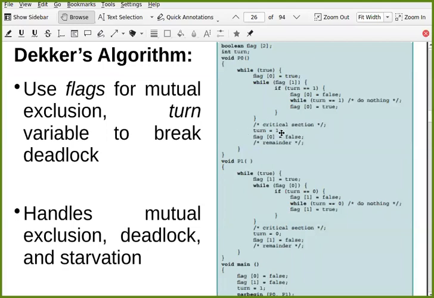Right? So there is no one who can set turn equal to 1. So what will happen to P1? If P1 is interested in entering into the critical section, what will be the problem? Flag 1 equal to true, fine. It says I want to enter. It will check flag 0. What is the value of flag 0? If it was terminated within critical section, so flag 0 will never be set to false. It will always be true because no one else can set that false as it was in critical section. So that is the problem. If any one process is terminated while it is in critical section, another process will never get a chance.